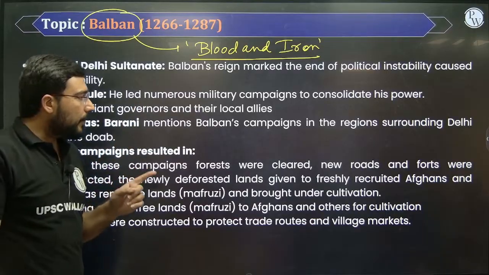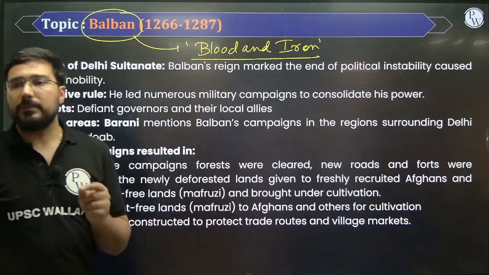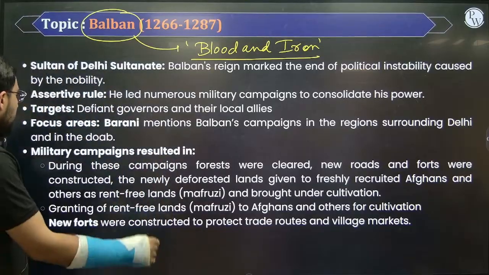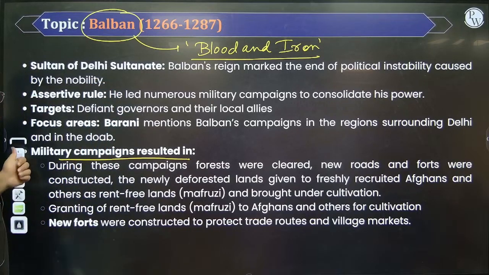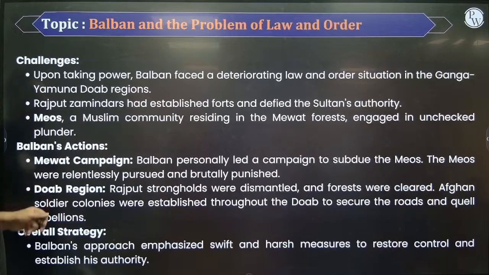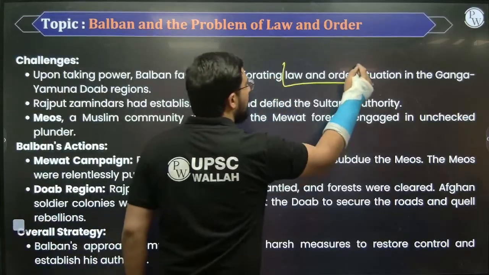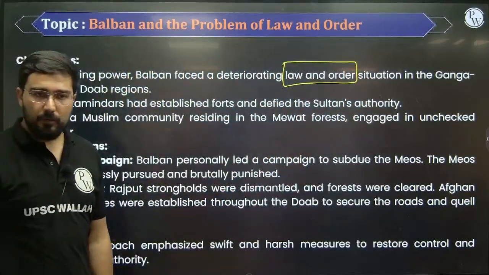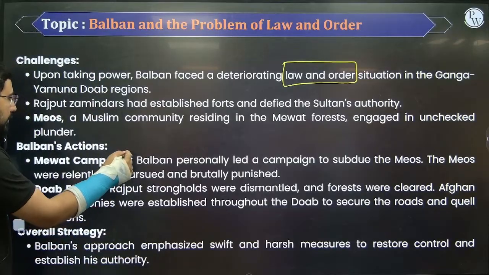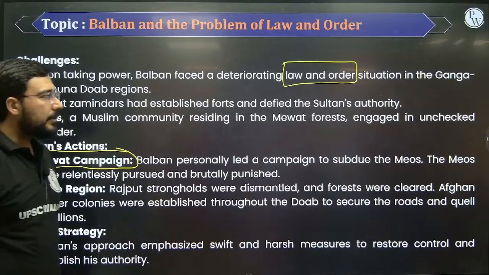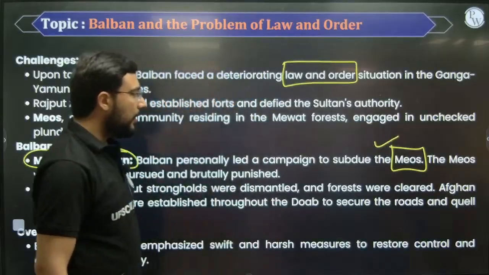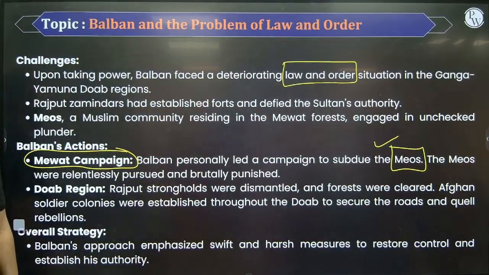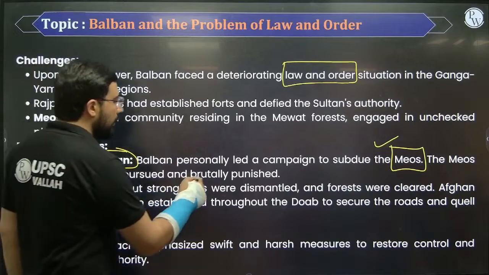He was very strict. If somebody was going to challenge his authority, that person would be taken down very completely. So he came out with multiple military campaigns. Okay, the reason was very clear that he had to fight with everyone who was not accepting his authority. One big challenge in his life was that law and order was not in a very good situation when he came to power. In fact, there is this region which is known as the Mewat region. Okay, this Mewat region has a large number of crimes. That's why he went to this region and he subdued the people who are known as Meos. Okay, so they were brutally punished by him.